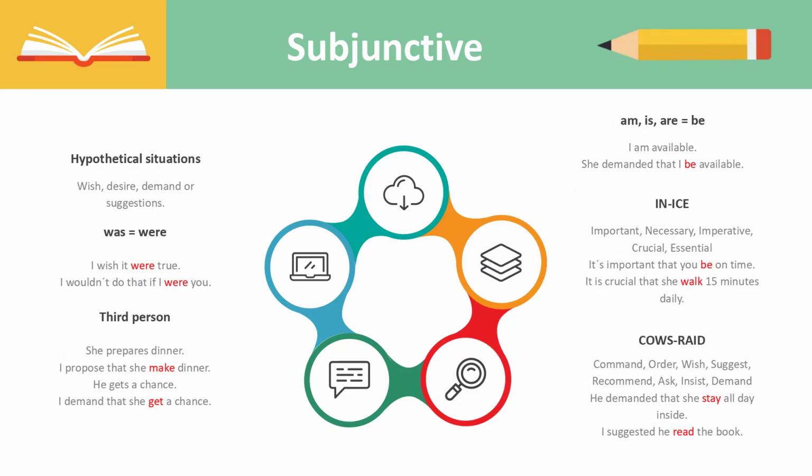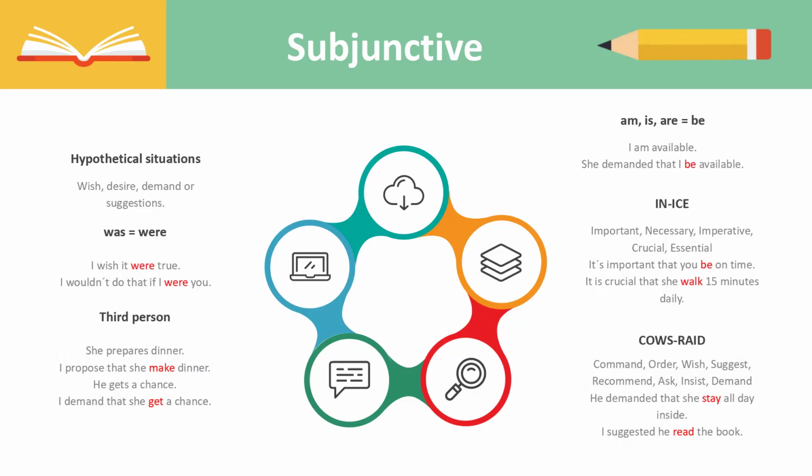So I propose that she, but instead of using makes, I have to say make, only the base form, make dinner. I, the first subject, propose. Now there's a switch in the subject in the second half of the sentence, so I have to use the base form. I propose that she make dinner.